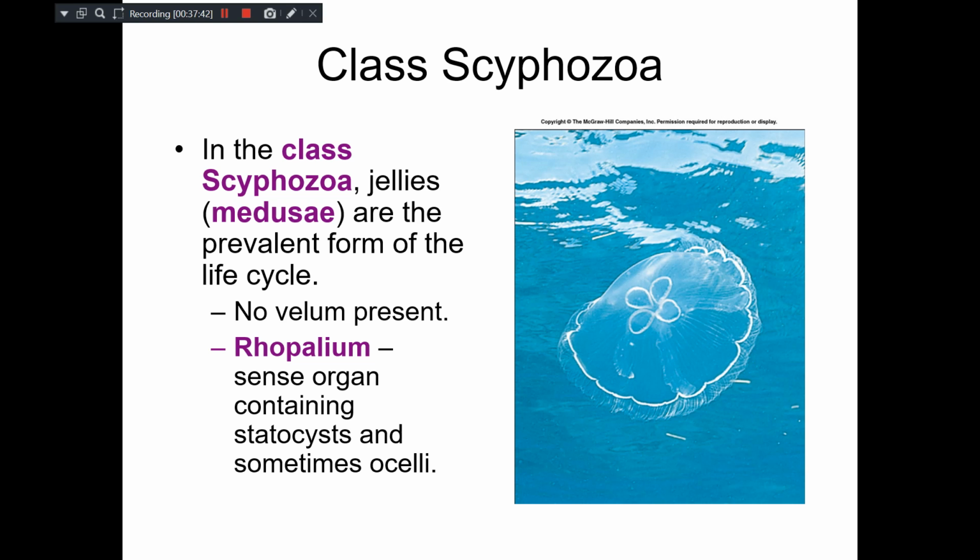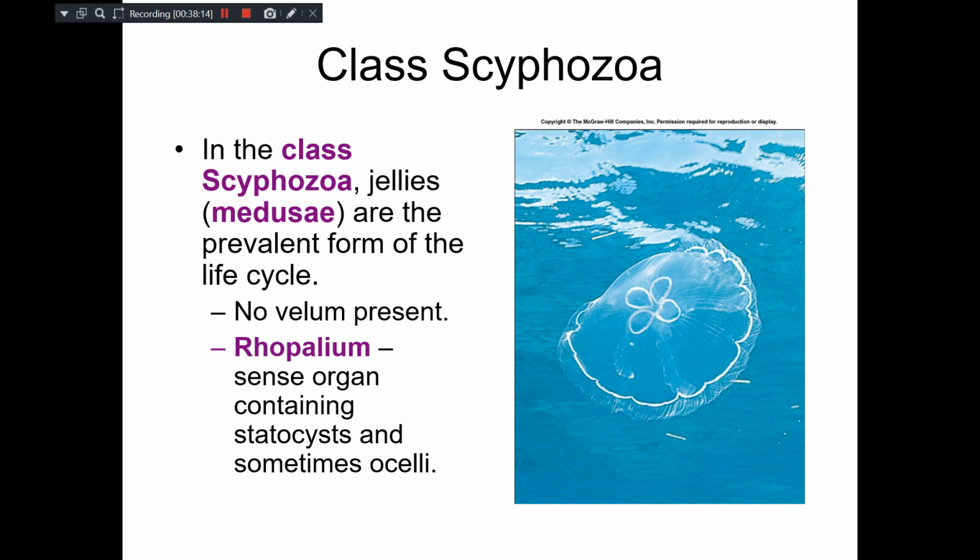There's the class Scyphozoa. The members of this Scyphozoa are popularly known as jellyfishes. Jellyfishes are called jellies, they are medusae. Only medusae are the prevalent form in the life cycle. Then you may ask, what is the difference between the medusae of Scyphozoa and Hydrozoa? In Scyphozoa, there is no velum present. A frill on the bell margin is not seen in the members of this Scyphozoa.